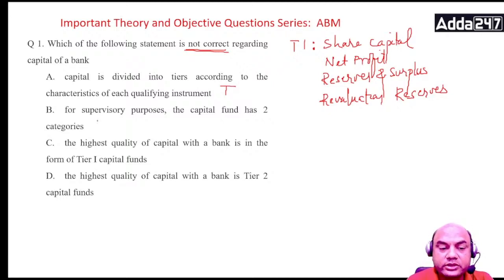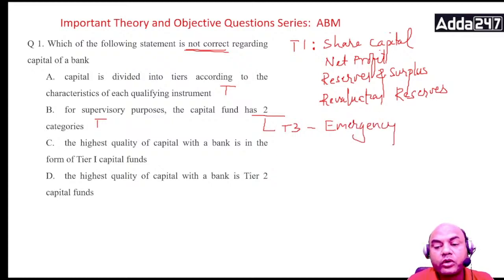Two categories, this is also true. Somebody amongst you might say there are three categories, there is also Tier 3 capital. But Tier 3 capital is an emergency capital. It is not a regular capital. It is taken into account only when you are in an emergency, not on a regular basis. Got it?